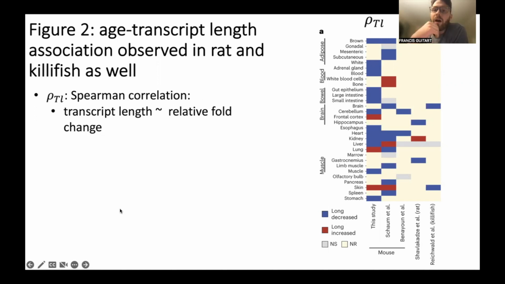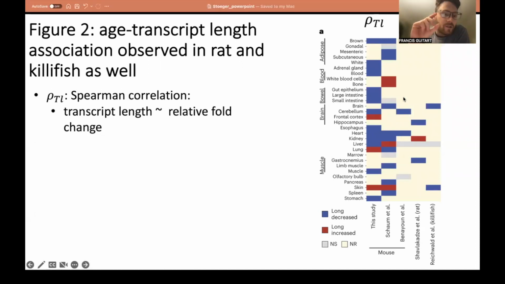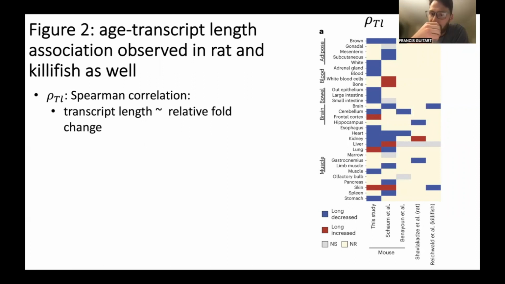Here they found 4 other papers that ran a similar experiment doing bulk RNA sequencing for various tissues for either matched varying age mice, or rats in the case of Shavlakadze, I can't pronounce this name, et al., or the Reichwald et al. with killifish.